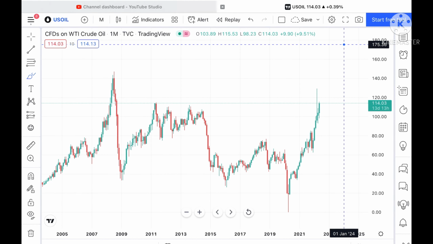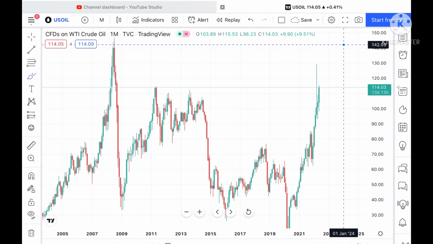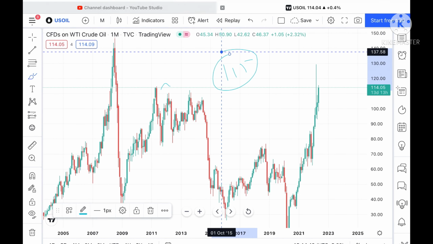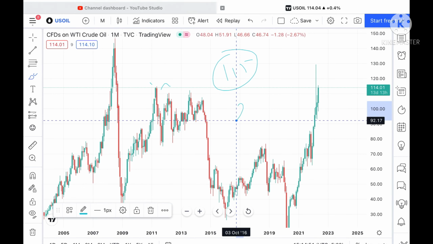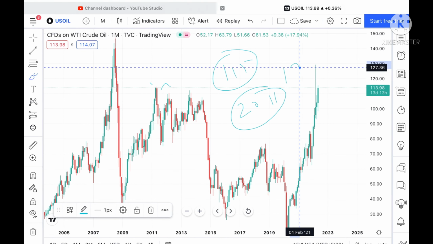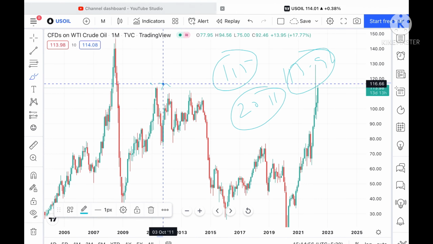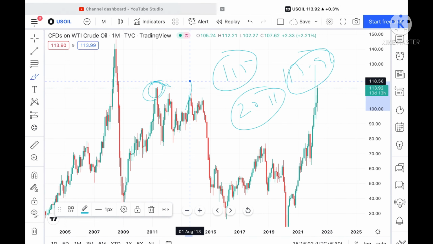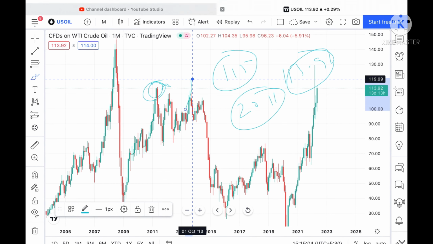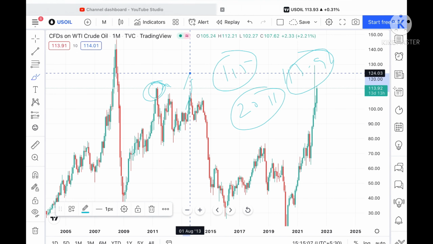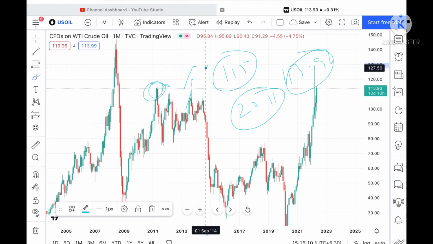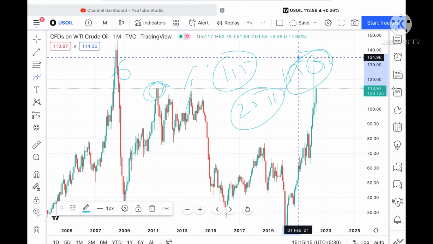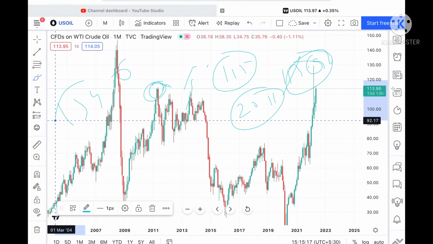Okay, so again I repeat, this is the high of 115.23, around 115, made in 2011, and now the price is trading at around 113.98, which is close to this level. Suppose it sustains this level, we can see it can go further upside towards a level of 118.56, and from there it can touch a level of 119.99. Suppose the price goes above this level, then we can see it can touch a level of 128.78, and this level has already been tested here, so the probability will be high. We can see it can move to a level of 134 also, and then further upside.